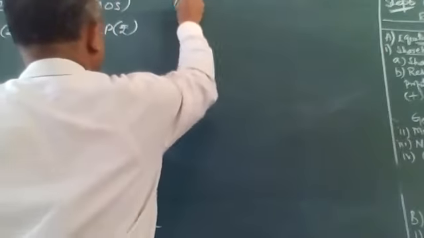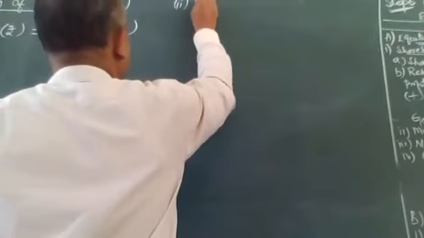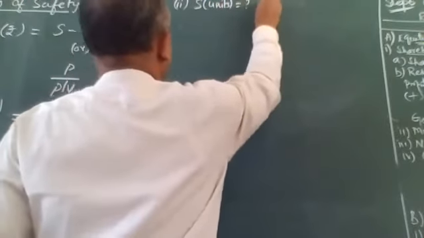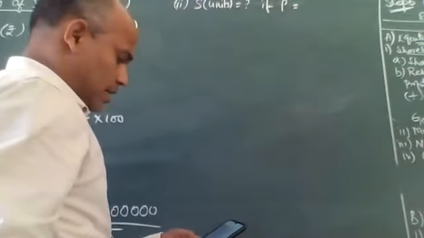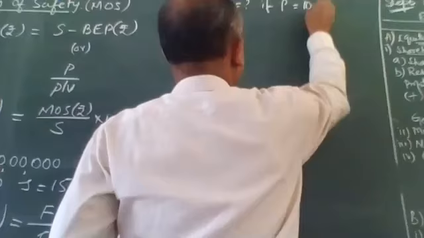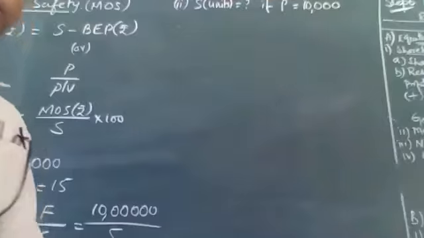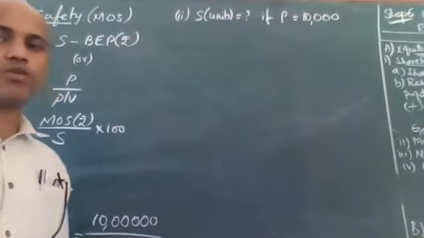Second question he's asking is to earn a profit of 10,000. So sales units is how much? If desired profit equals rupees 10,000. So if I want 10,000 rupees profit, how many units should I sell? This is the question. There is a slight difference between yesterday's question and today's question.